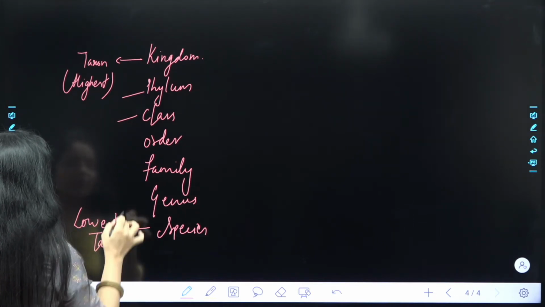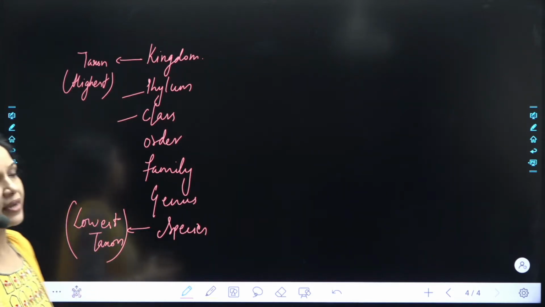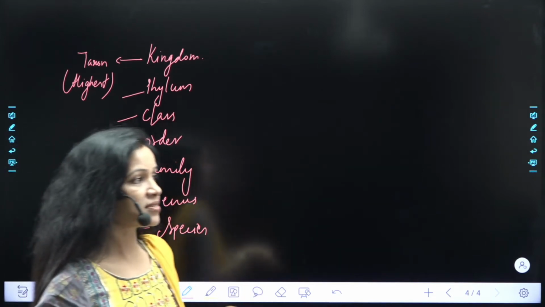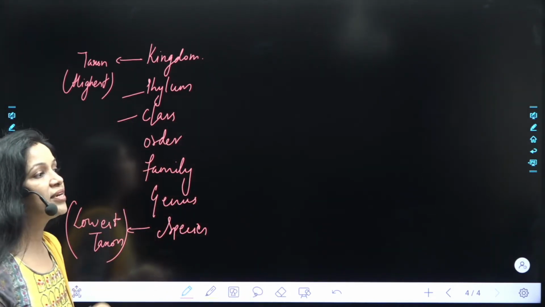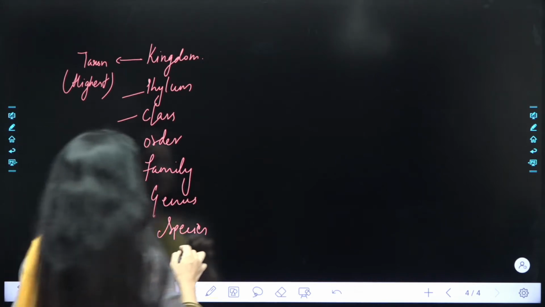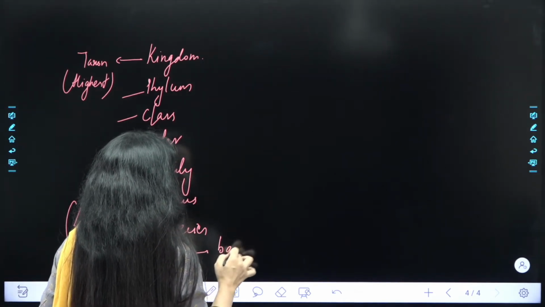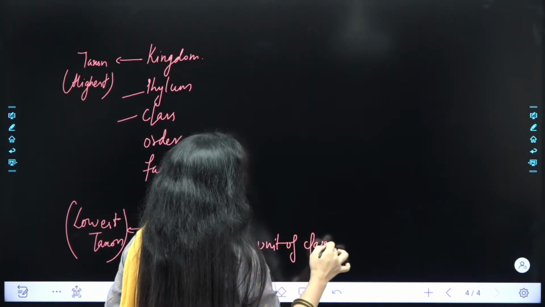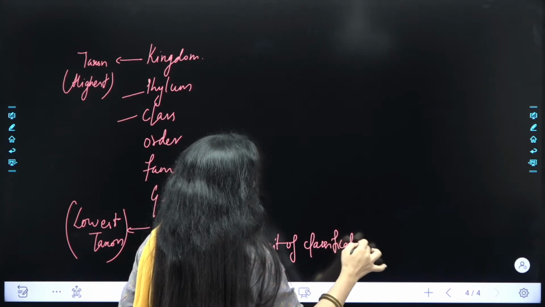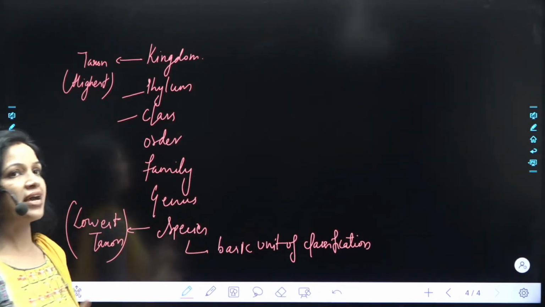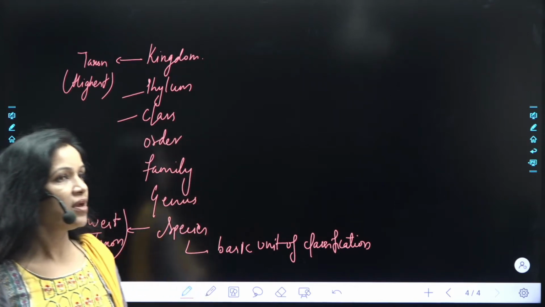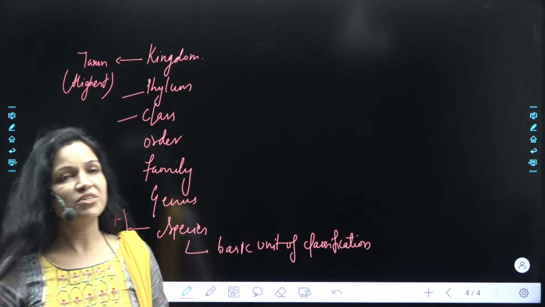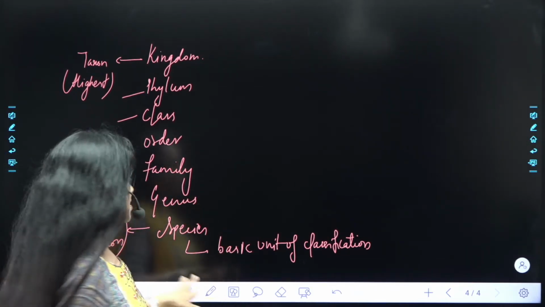species. Very important point. Question आपका आ सकता है और कई बार already आ चुका है. I guess in some previous NTSE paper, we have discussed this question, that what is the basic unit of classification. So please do write in your notebooks as well. Species is the basic unit of classification. ठीक है, ध्यान रखनी है हमें ये बात. Species is the basic unit of classification, and one time a question was already there in the exam from this topic. The question was like this: which of the following is the basic unit of classification, that is species, and one of the options was species.